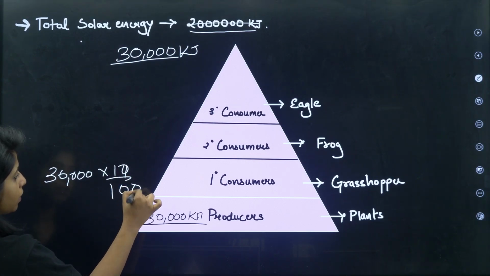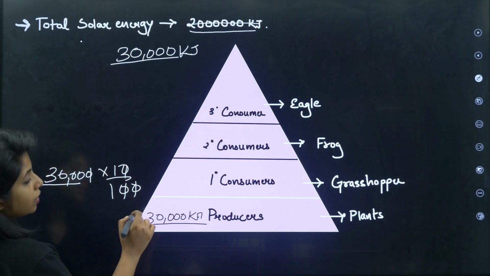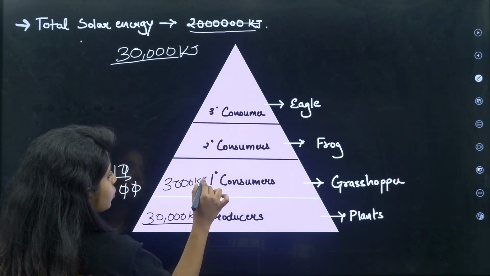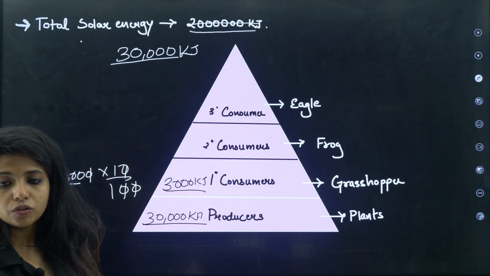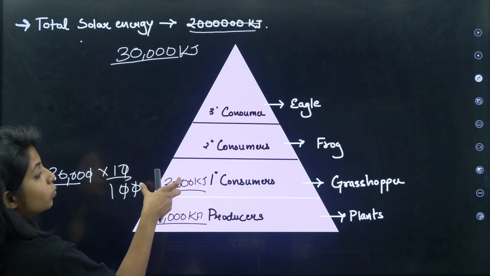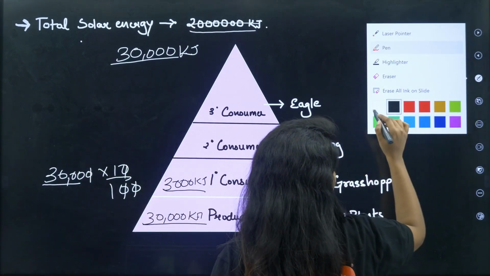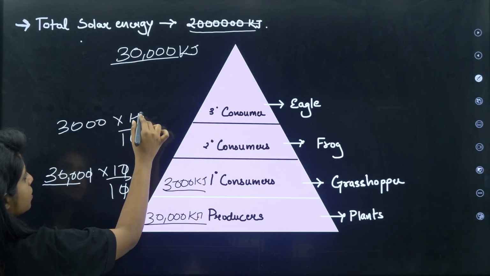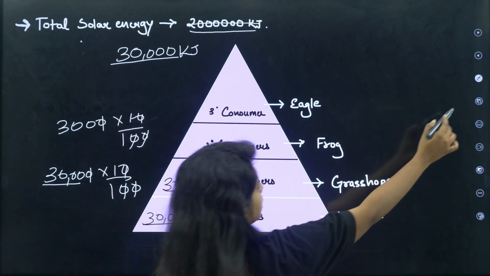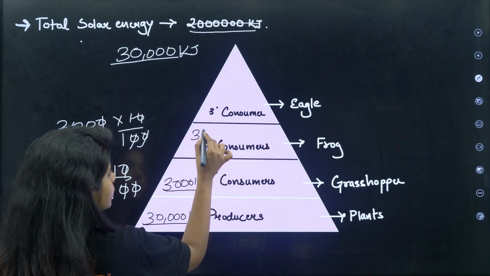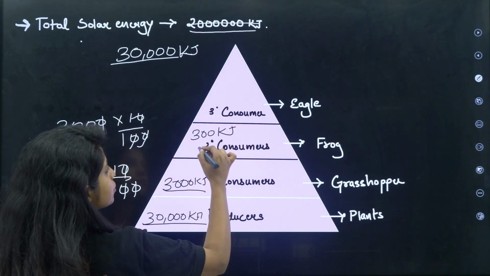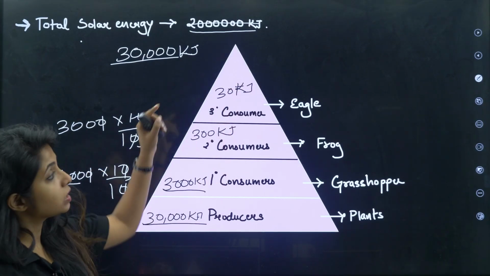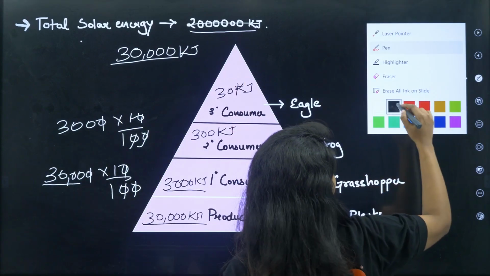10% of 30,000, can you calculate it? What do you get? Only 3,000. So the primary consumer will be getting 3,000 kilojoules of energy. Going ahead, what about the secondary consumer? Again, the secondary consumer would be getting only 10% of this. So, same thing again, you have 3,000. 10% of 3,000, children, what is it? It's just 300 kilojoules. Now 10% of 300 kilojoules will be 30 kilojoules. And if there is some other organism, it will be 3 kilojoules.